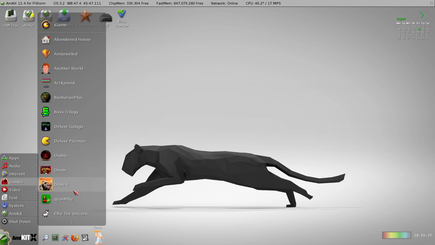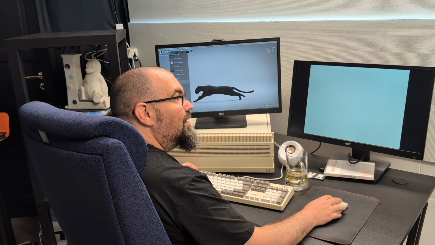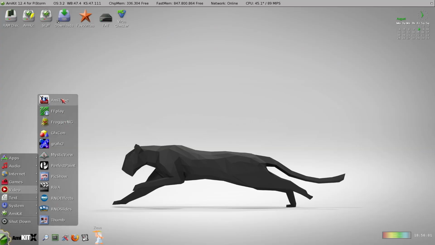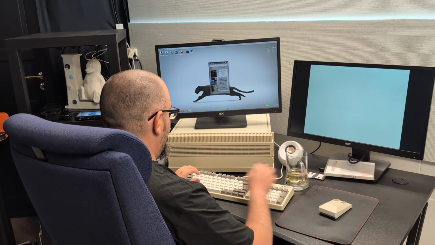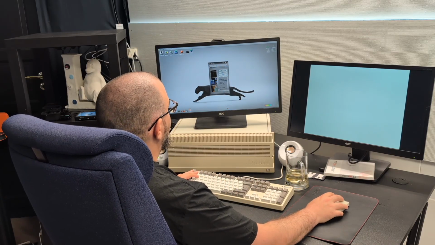Dune 2 is a classic, Deluxe Galaga, Another World. We have DOSBox and ScummVM if you want to play those old adventure games. Settlers of the World. I think that's a colonization clone or something like that. And here is something very interesting, because with Amitube you can watch YouTube videos.